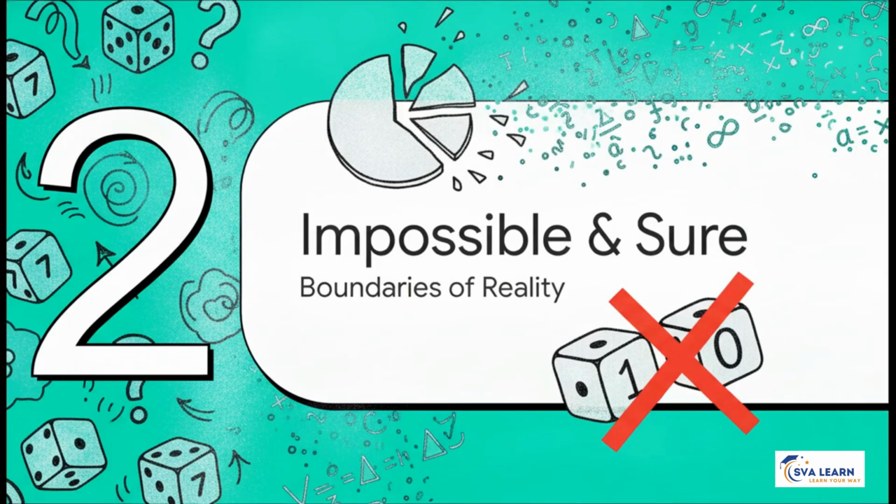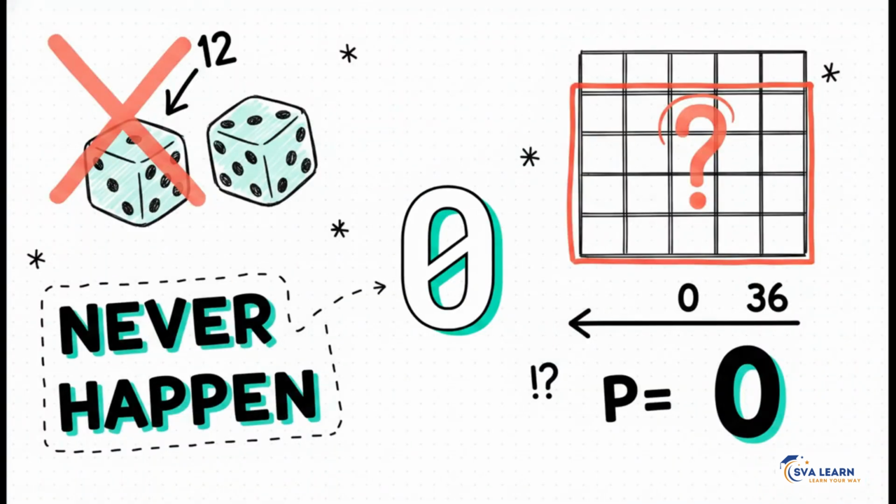Section 2. The boundaries of reality, impossible and sure events. Let me throw a trick question at you. What happens if we look for an outcome in our dice grid that just literally breaks the laws of reality? What if the event is mathematically impossible? For instance, what's the probability that the sum of our 2 standard 6-sided dice is 13? Well, the highest possible roll is a 6 and a 6, which is 12. There are absolutely 0 favorable outcomes for 13 anywhere in our grid. This is what we call an impossible event. Mathematically, it's 0 divided by 36, which is exactly 0. It will never, ever happen.